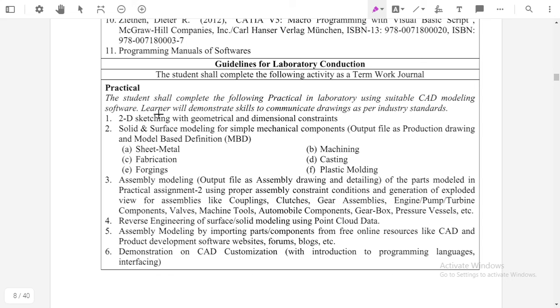The first practical is 2D sketching with geometrical, dimensional and constraint. We have to draw 2D parts and give dimensions to those parts.